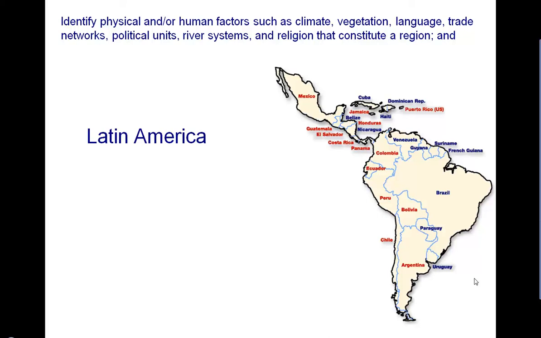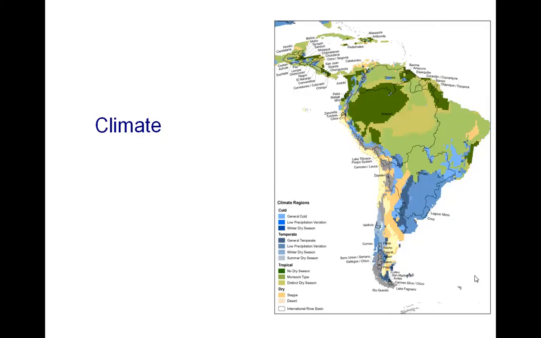The video you're watching is going to focus on Latin America and the factors that make Latin America a region, such as its climate, its vegetation, language, trade networks, political units, river systems, and religion. Let's start with climate. Much of Latin America is in the tropical area, so obviously, in the greens, you see a large tropical area.